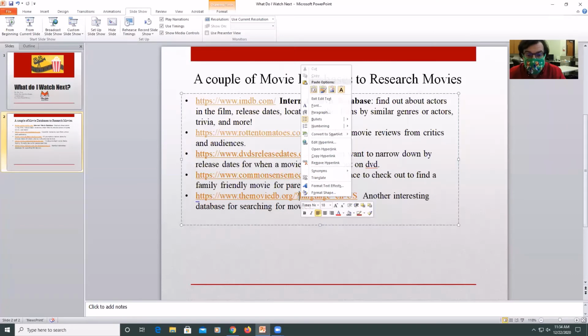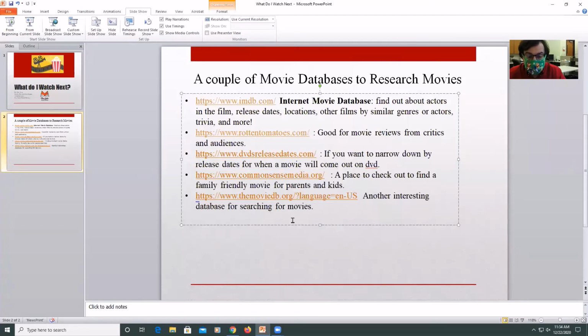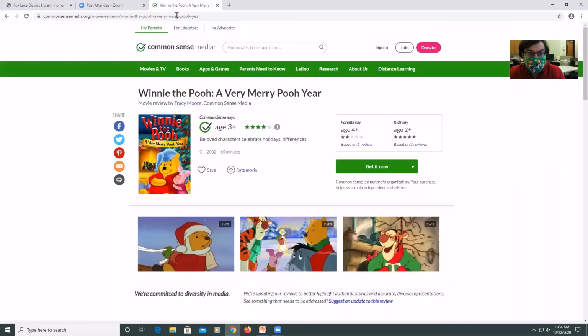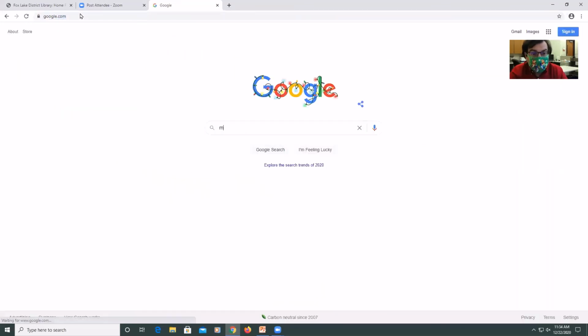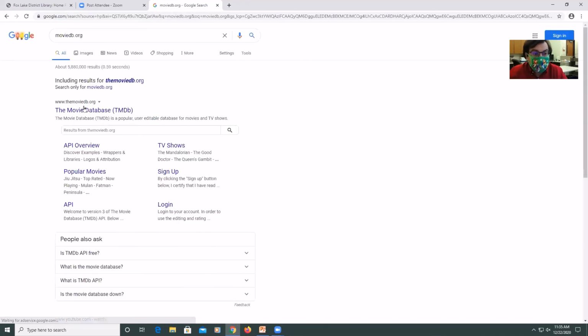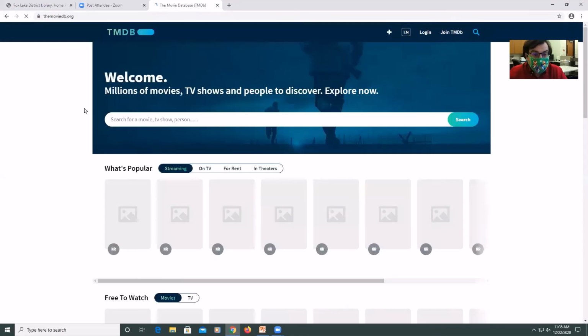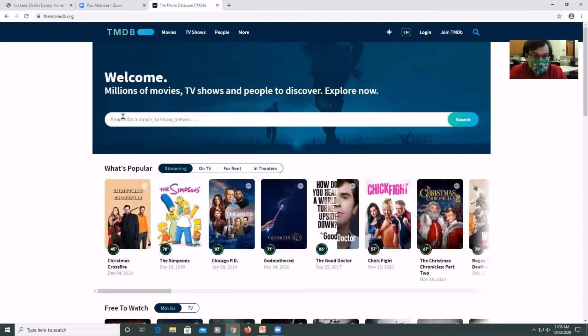Okay, we're going to look at the moviedb.org. It's our last resource for today. So we're going to go to Google, moviedb.org, and then call the movie database. Okay, so this one's interesting. You can do searches just like in the other ones.